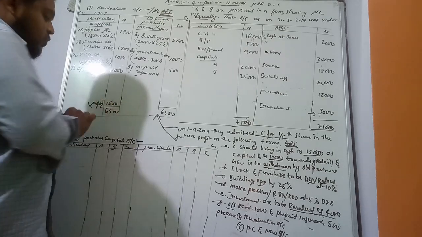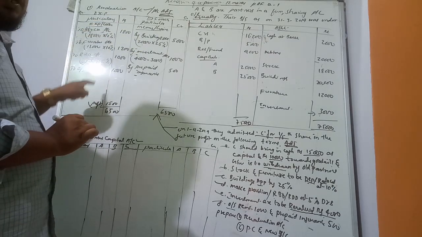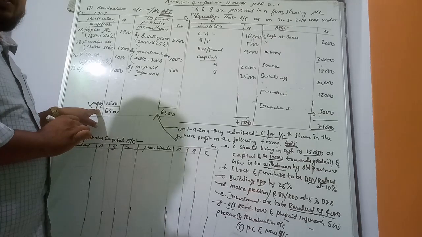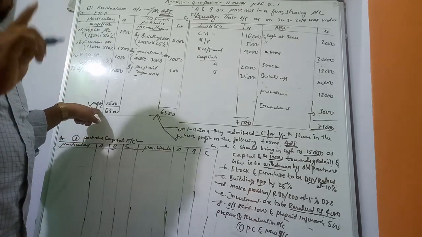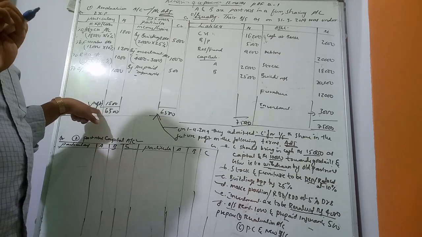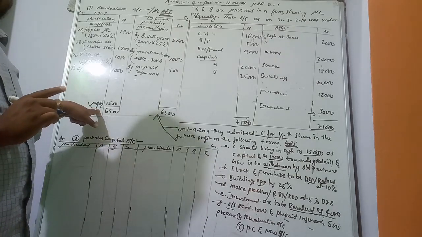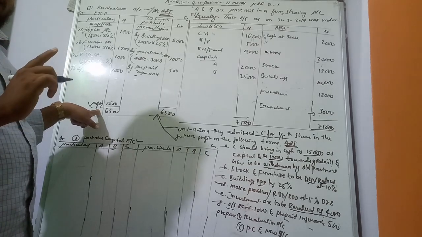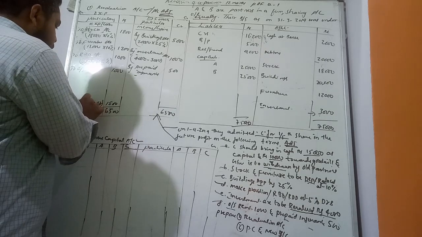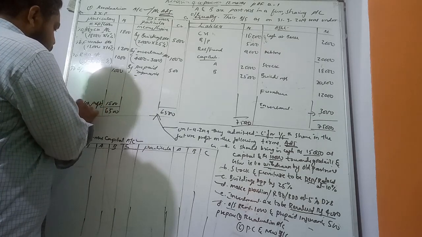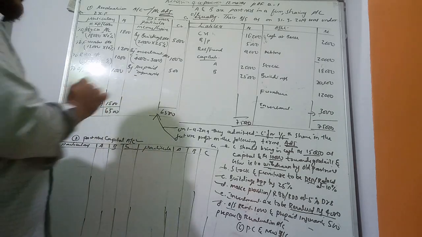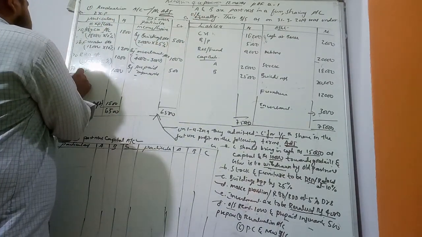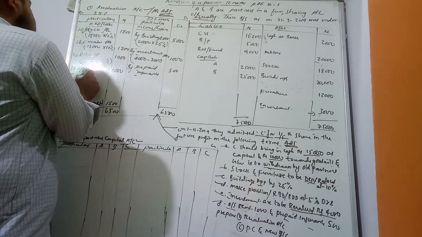So which profit? Revaluation account profit. This profit we have to share among the old partners. We should not share it with the new partner here. We have to share it in the old ratio. Now the old ratio is equal here, so share it equally.